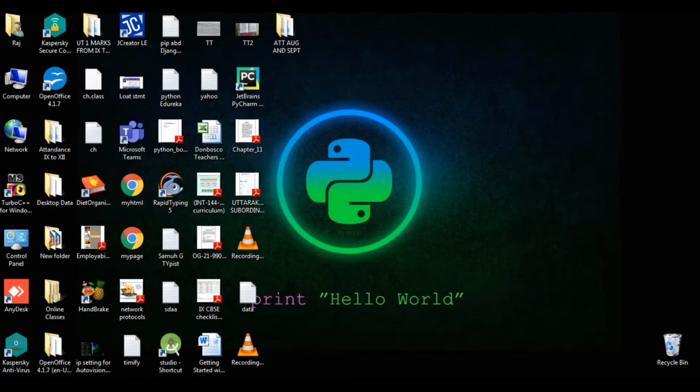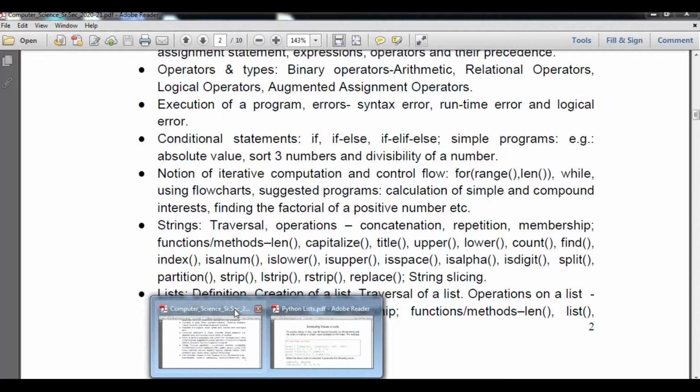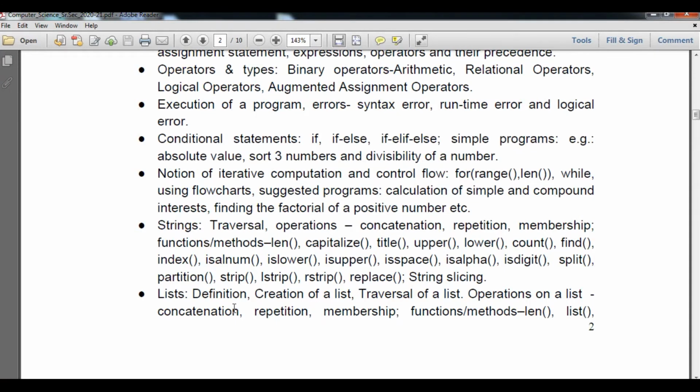In the last video, students, we understood what is log chaining technology. In this video, we are going to understand what is a list, its definition and its functions. First of all, we learn what is a list along with its definition, and after that we will understand how to create a list, traverse a list, and operations of a list like concatenation, repetition, and membership, and functions also. So let's begin with the theoretical part.